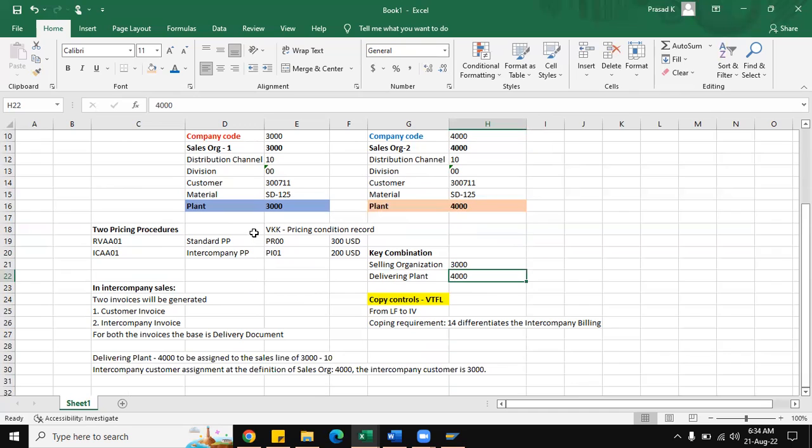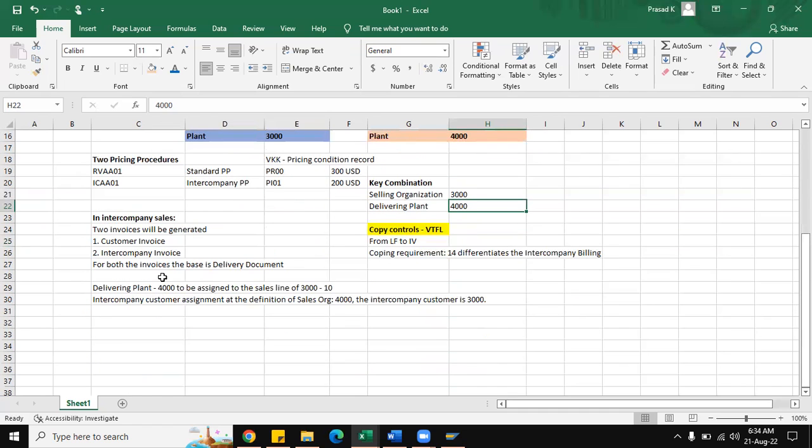So during the intercompany sales creation, there will be two invoices generated by the system. Those two invoices are one customer invoice and another intercompany invoice. That means company code 4000 raises an intercompany invoice to company code 3000. For both the invoices, the delivery is the base.